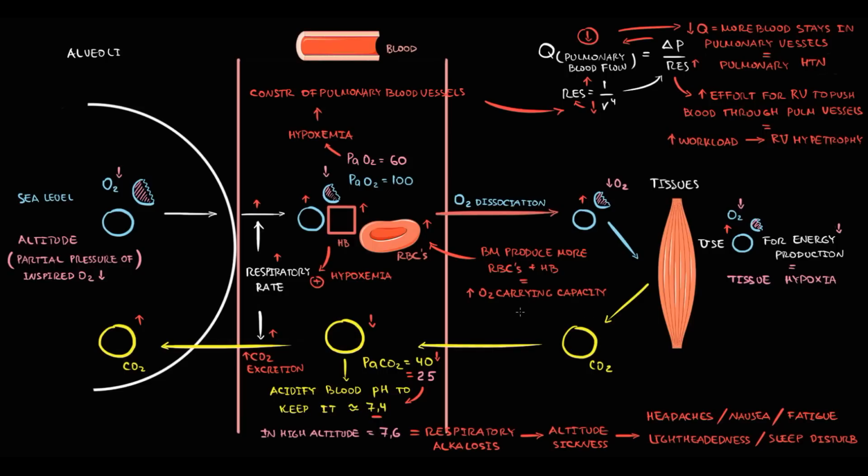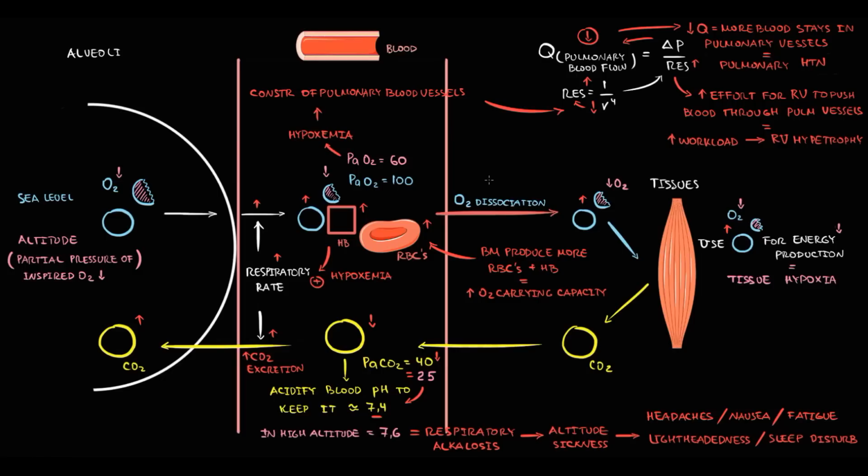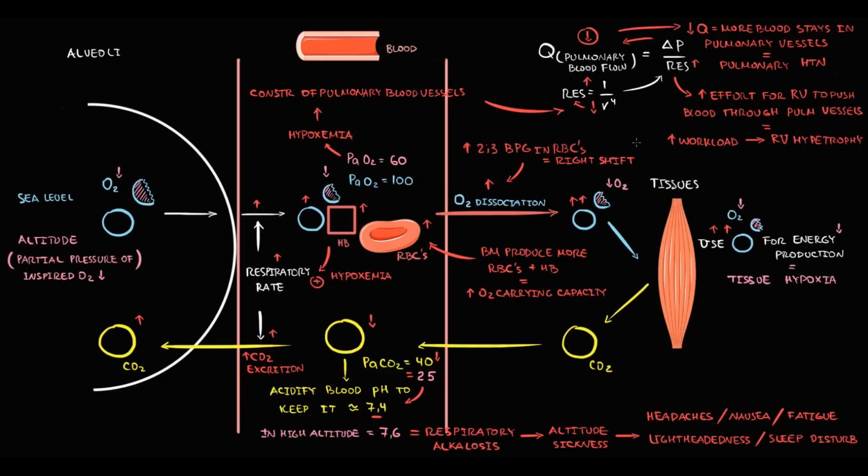And the last feature of how our body adapts to hypoxemia is an increase in oxygen dissociation due to the increase in 2,3-bisphosphoglycerate. With an increase in the amount of 2,3-bisphosphoglycerate, hemoglobin affinity for oxygen decreases, which can increase oxygen dissociation from hemoglobin. And the higher the oxygen dissociation, the more oxygen molecules will reach the tissues, thereby correcting tissue hypoxia. Because it's a very popular question on examinations, let's explain this mechanism in detail.